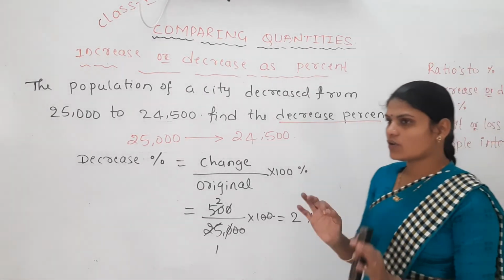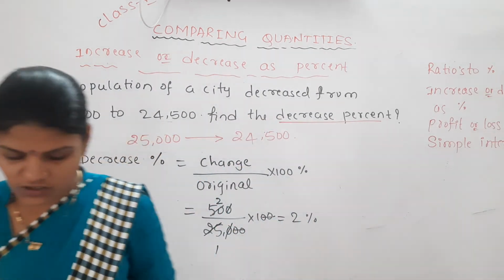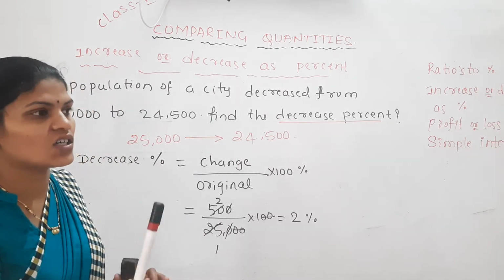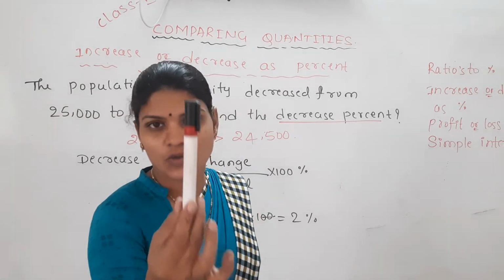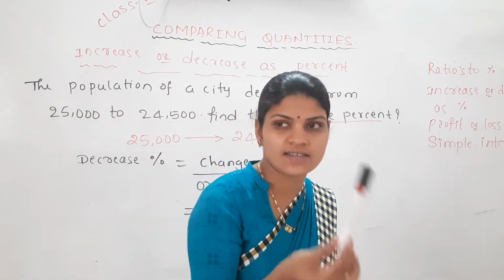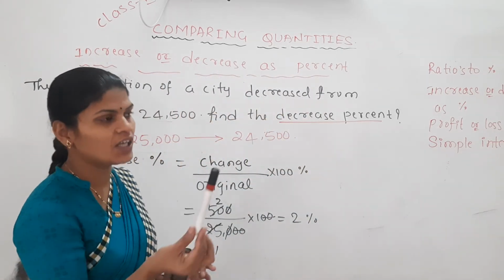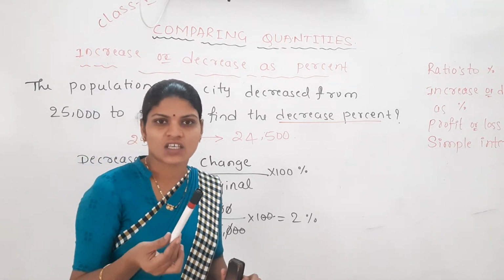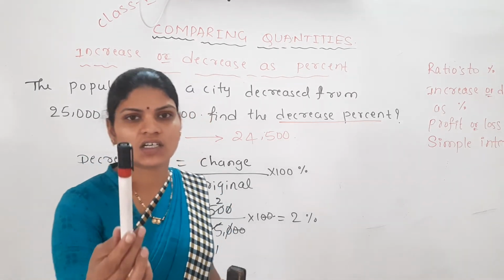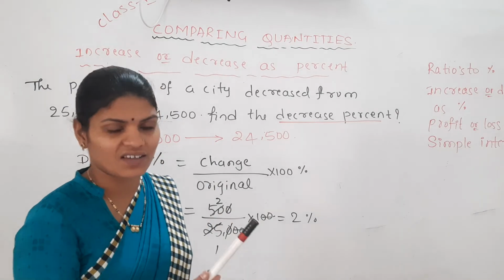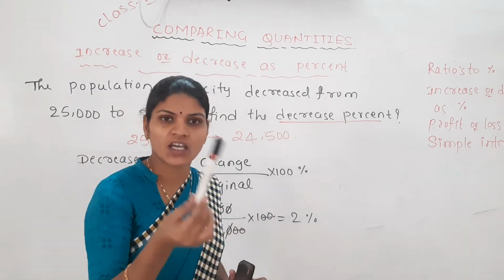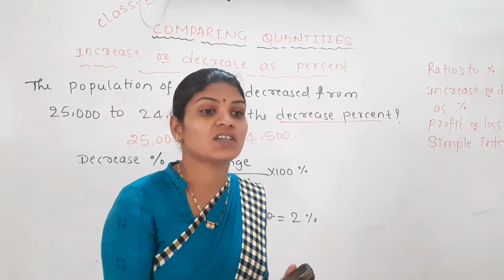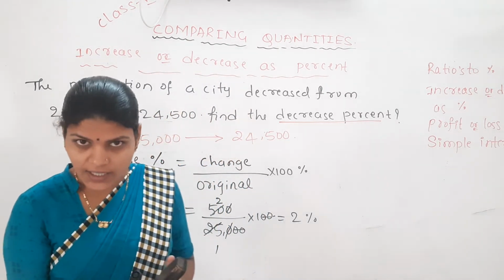For example, suppose today you are purchasing a marker. This marker costs how much? 25 rupees. Suppose you have purchased this marker for 25 rupees, and after a week you sell it for how much? 30 rupees.